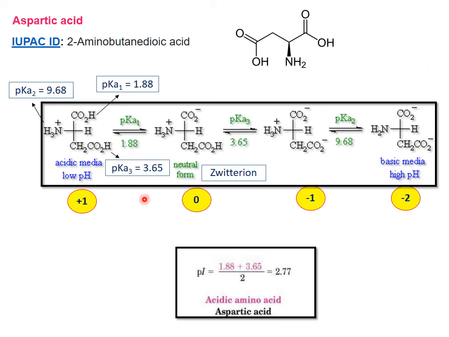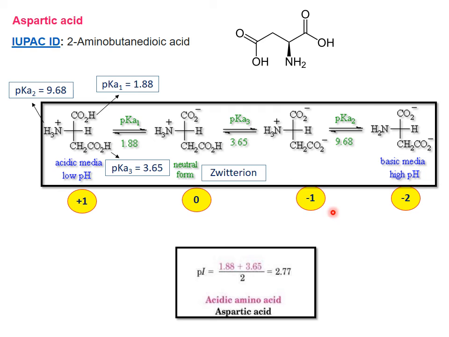So overall, where does the neutral form, the zwitterion, happen? Between pH 1.88 and 3.65 only, it undergoes the neutral form, where the net charge is 0. If you increase the pH, it is 50% +1 charge and 50% zwitterion neutral. Further on increasing the pH, it is 100% neutral.